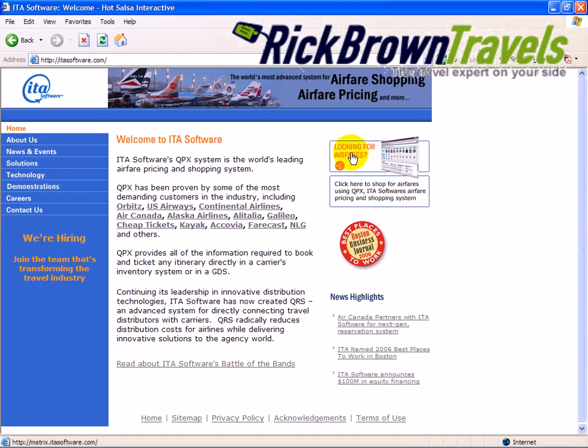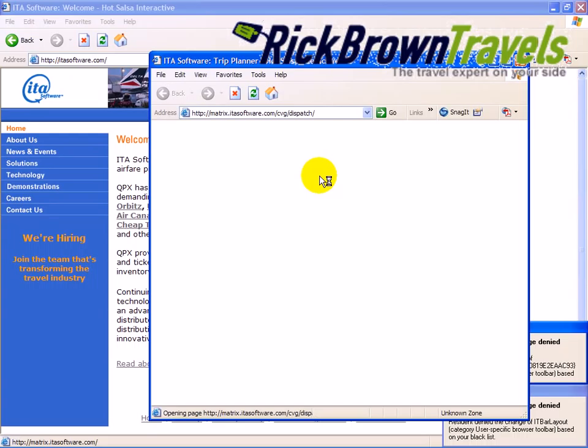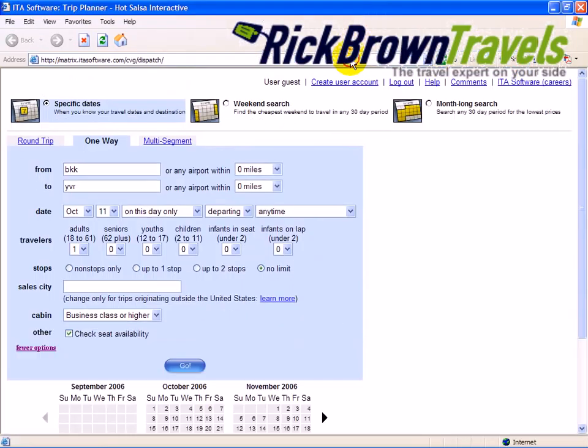So let's go here to looking for airfares. You'll log in as a guest, and I've already logged in as a guest, so we've just skipped that screen. We're going to come to this page here where you can do a round trip, a one-way, or a multi-segment trip. You can search by specific dates. You can also do weekend search, which is really great for finding cheapest weekend travel. Also month-long search, and this is a great tool to find cheapest fare over a 30-day period. Now, keep in mind that the weekend search and month-long search only allows you to search for coach, not for business or first class.